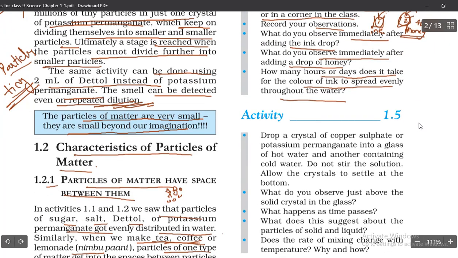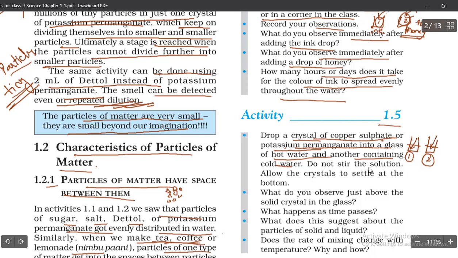Let us go for activity 1.5 here. Drop a crystal of copper sulfate or potassium permanganate in a glass of hot water and another containing cold water. So what you have to do, you have to take a small piece of copper sulfate or potassium permanganate into a glass of hot water and another in cold water. That means one beaker is with hot water, another beaker is with cold water. You have to put one piece in hot water and one piece in cold water.